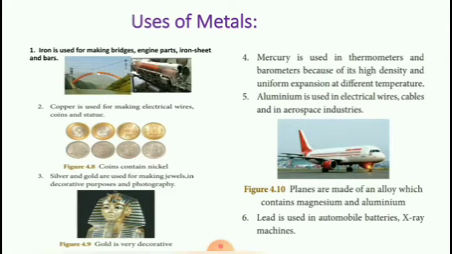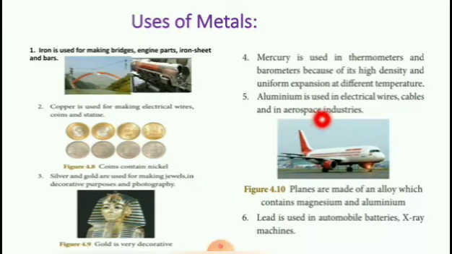Next, uses of metals. Iron is used for making bridges, engine parts, iron sheets and bars. Copper is used for making electrical wires, coins and stereo. Silver and gold are used for making jewels, for decorative purposes and photography. Gold is very decorative. Mercury is used in thermometers and barometers because of its high density and uniform expansion at different temperatures.